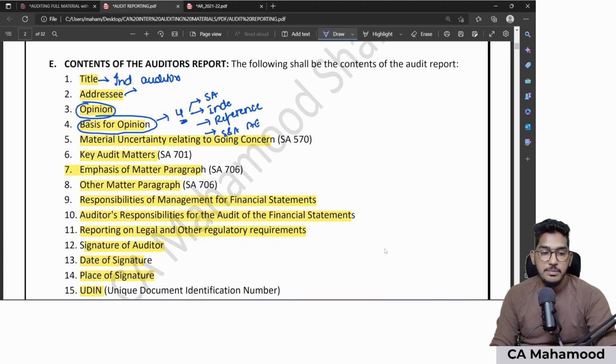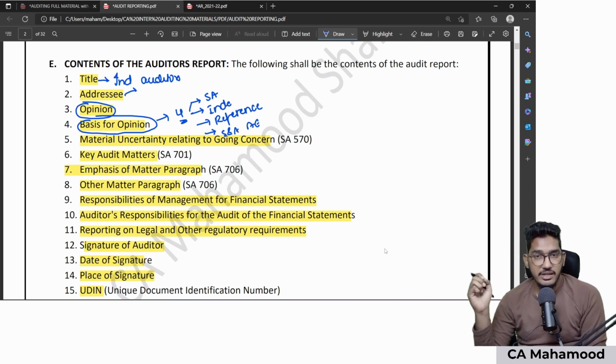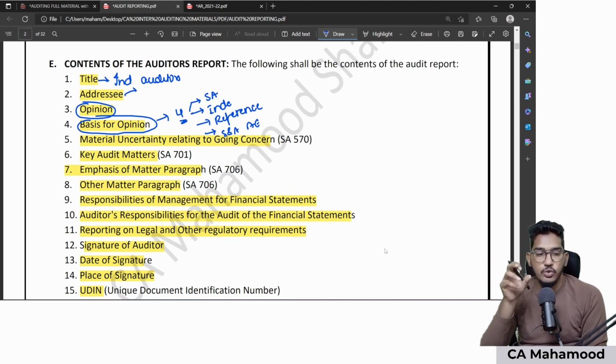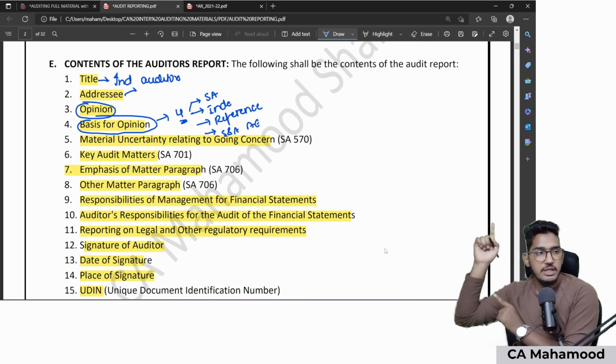The next paragraph is about material uncertainty relating to going concern. Material uncertainty relating to going concern is a paragraph which will come as a part of SA 570. When we revise the standards on auditing regarding SA 570, then you will get to know what this material uncertainty relating to going concern paragraph is. So there it will be covered.